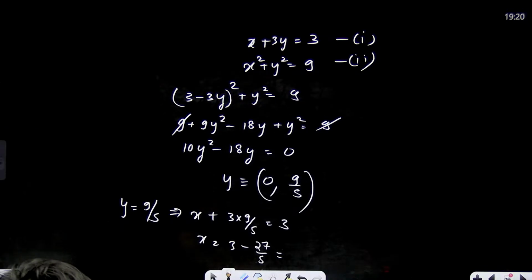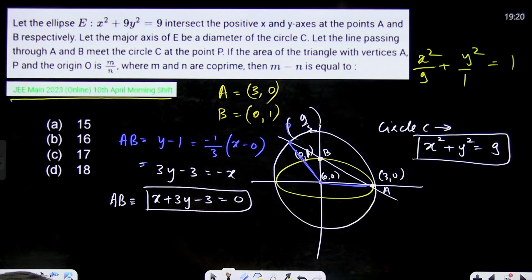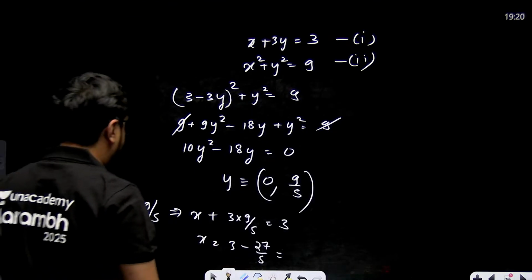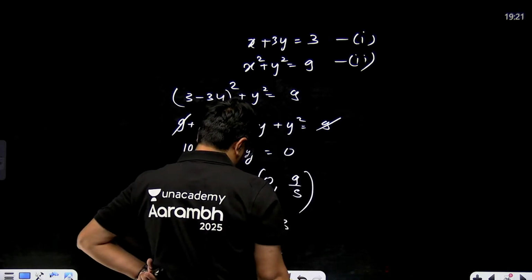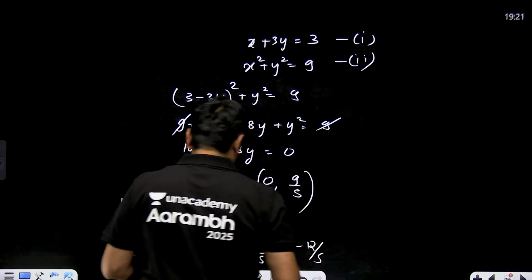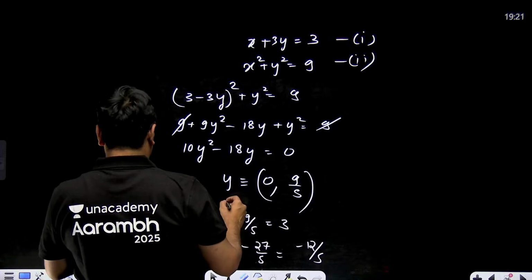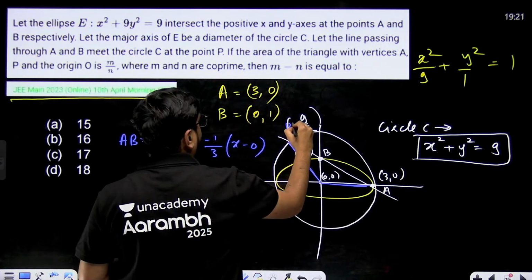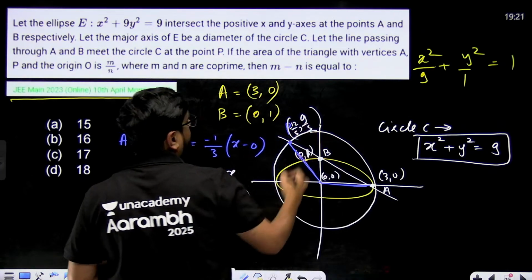I don't think x should come negative, but x has to come negative, no? X will definitely come negative. Yeah, why not? 15 minus 27, so minus 12 by 5. This point will become minus 12 by 5 comma 9 by 5.